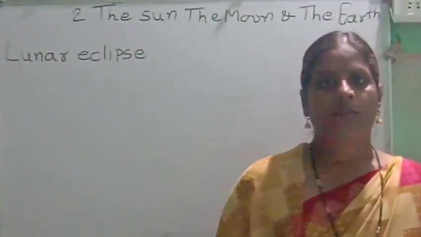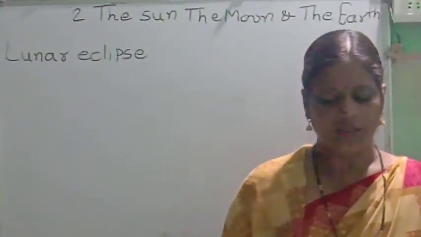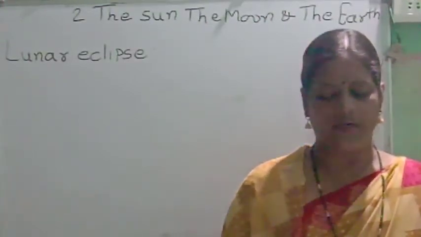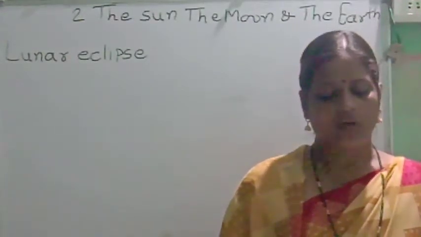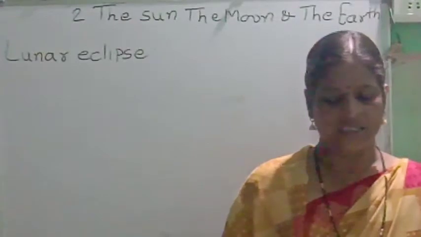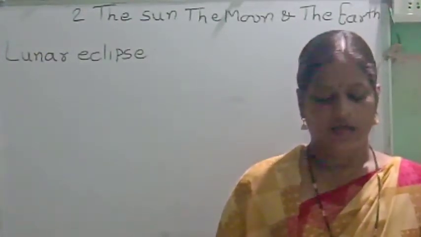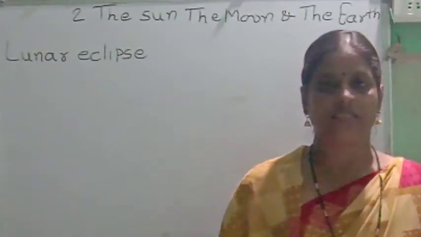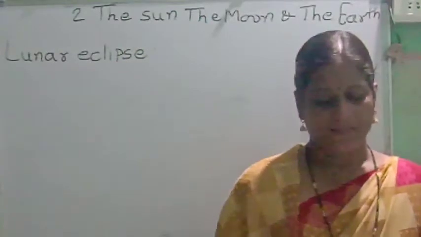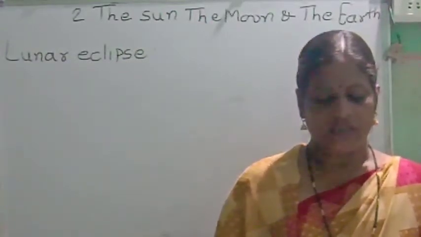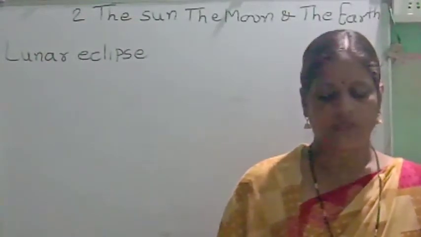Earth is between the sun and the moon, and all three of them are in the same plane. One more necessary thing for the occurrence of the lunar eclipse is that the sun, the moon and the earth are in the same plane. On a full moon day, the moon's path of revolution passes through the thick shadow of the earth.